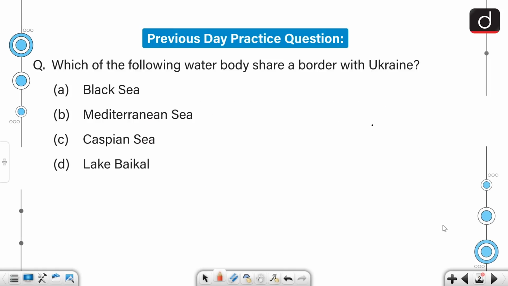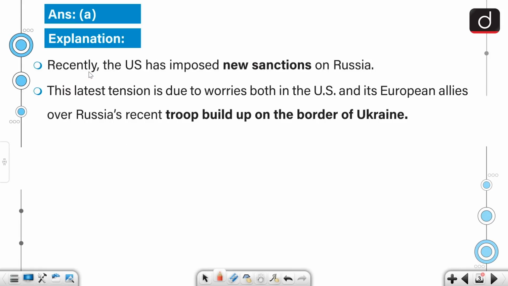Which of the following water bodies shares a border with Ukraine? Black Sea, Mediterranean Sea, Caspian Sea or Lake Baikal? The correct answer to this question is Black Sea. Let's look at the explanation.